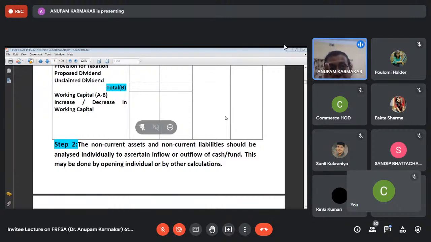You will be provided with the last 2 years' balance sheet, and from that balance sheet, pick up the figures relating to current assets and current liabilities. And the remaining items which will remain in the balance sheet are called non-current assets and non-current liabilities. That is, non-current assets is fixed assets and non-current liabilities like share capital, reserve, etc.